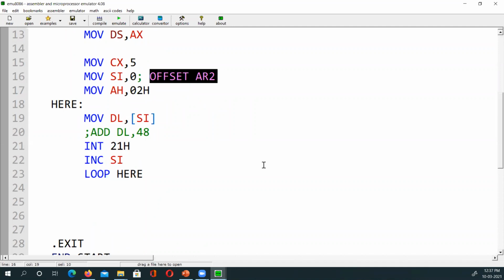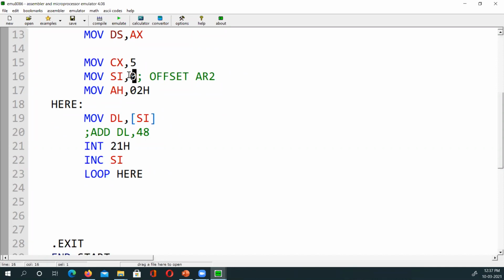Atira is saying yes. Yes, sir, it will print. It will not print. I will say it will not print. Sir, think about it. Look at the program I wrote. What is in SI now? Look at this statement. What is in SI? Like this line number 16. What is in SI? Starting address 0. How can you say starting? It is 0 only. It is not the starting address of anything.